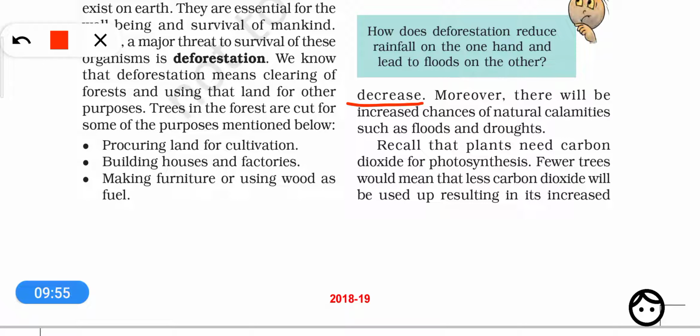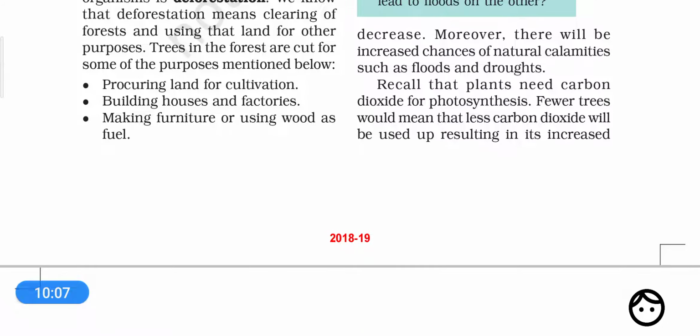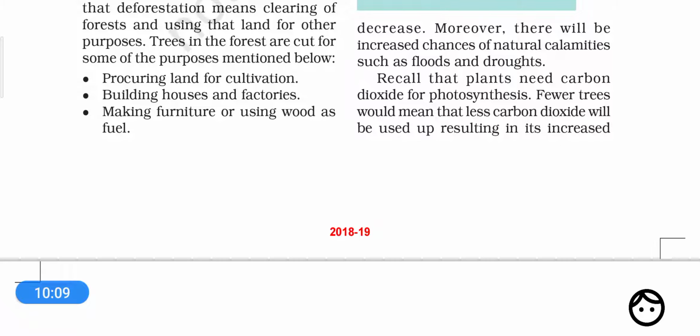Moreover, there will be increased chances of natural calamities such as floods and droughts. So there are a number of consequences of deforestation. Because of deforestation there will be an increased number of floods and droughts.